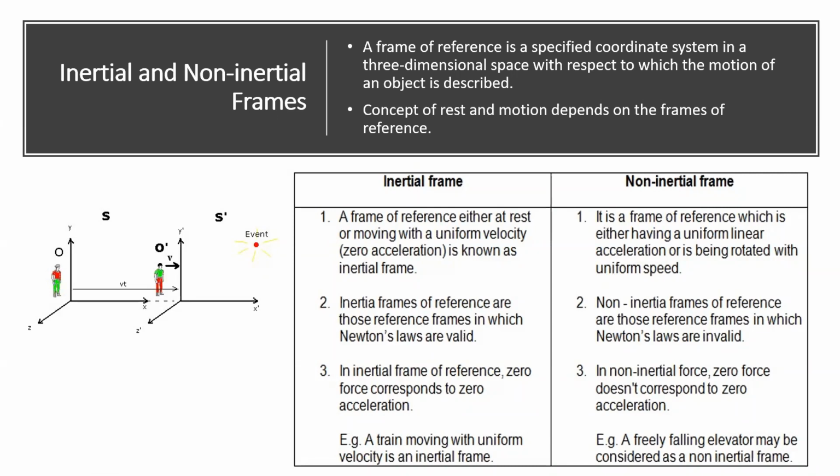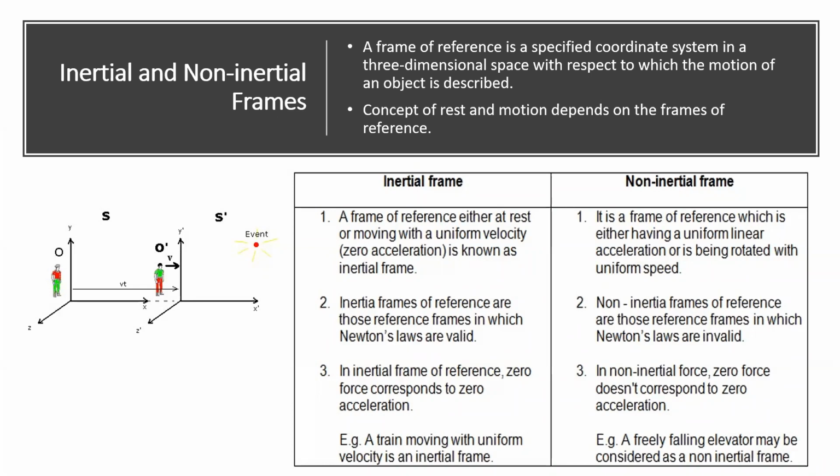Inertial frames means frames of reference either at rest or moving with uniform velocity. So even if they are moving with uniform velocity, that is a constant velocity, we can call them inertial frames of reference. Now, inertial frames of reference are those frames in which Newton's laws are valid, which means all the classical laws of motion are valid in inertial frames.